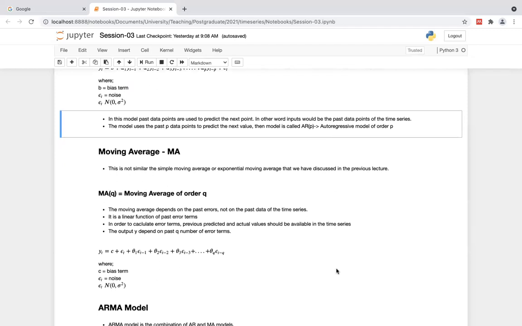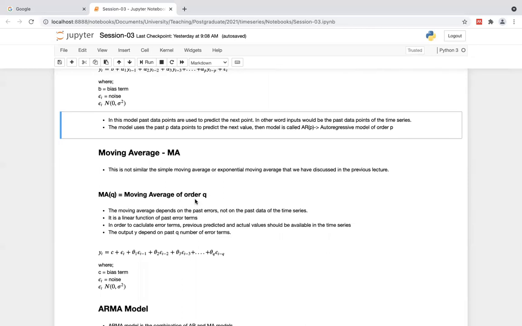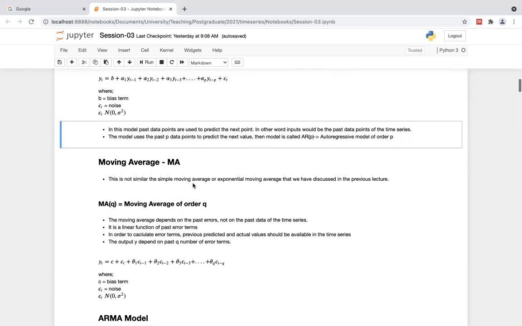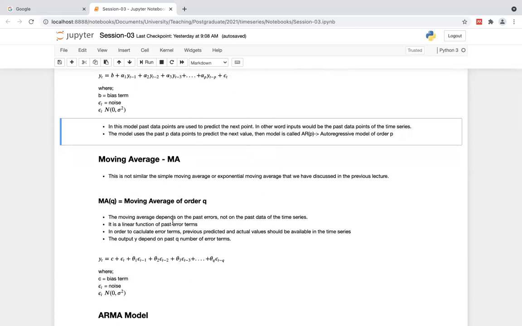Actually, we discussed this in the last lecture as well, but don't get confused, this moving average is totally different from that previous moving average. In here, you can see MA(q), moving average of order q. Previously, autoregressive model of order p; here, moving average model of order q.